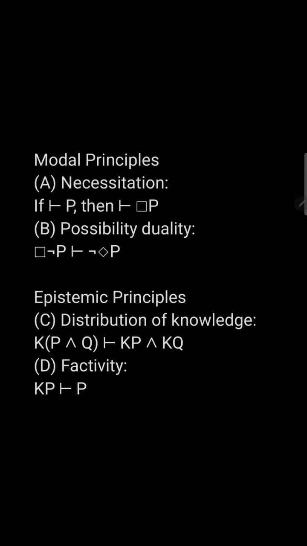Next, we have our epistemic principles. First, we have distribution of knowledge. From the conjunction P and Q is known, we can derive that each of the conjuncts is known. So from P and Q is known, we can derive that P is known and Q is known. And lastly, we have factivity, that if a proposition P is known, then we can derive that P is true.